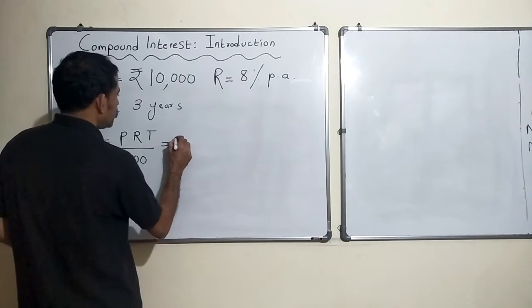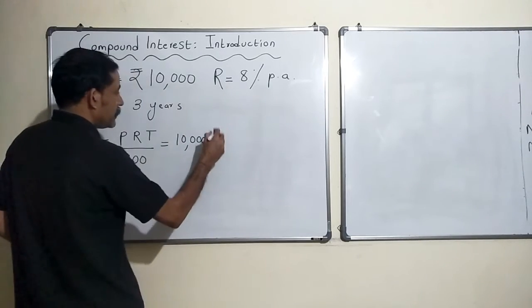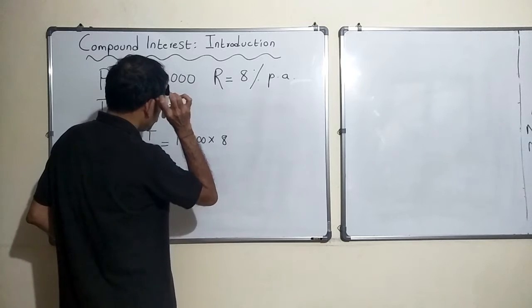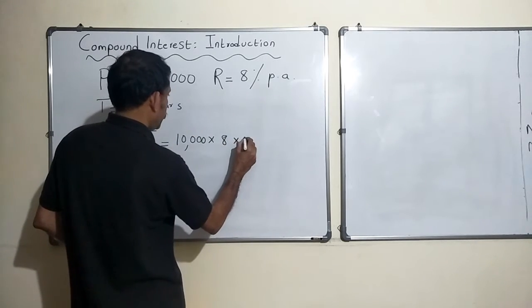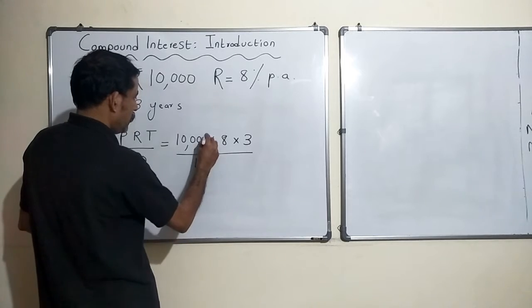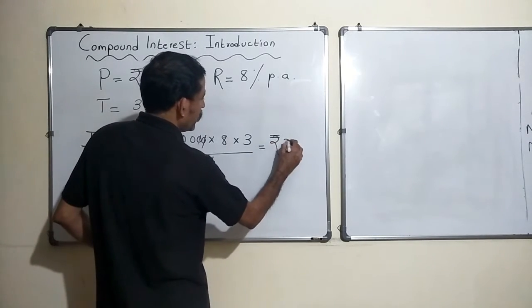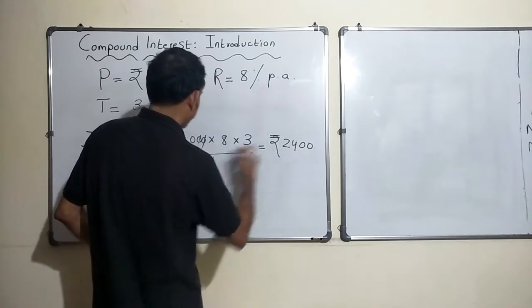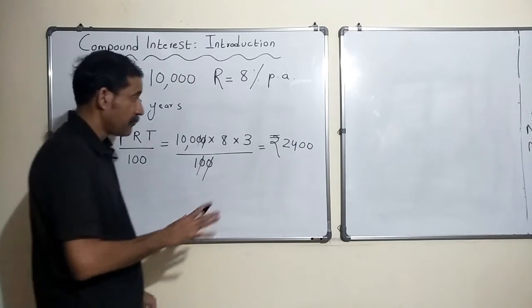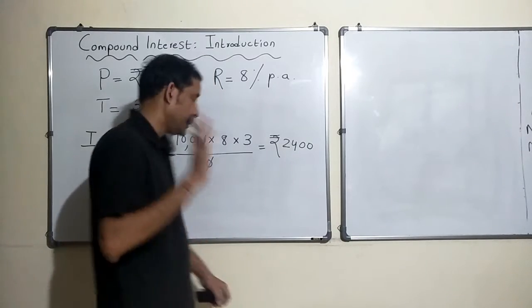Principal was 10,000 rupees, rate of interest 8% per annum, time period 3 years, by 100. So this turned out to be rupees 2400. So in 3 years I was to get 2400 rupees.